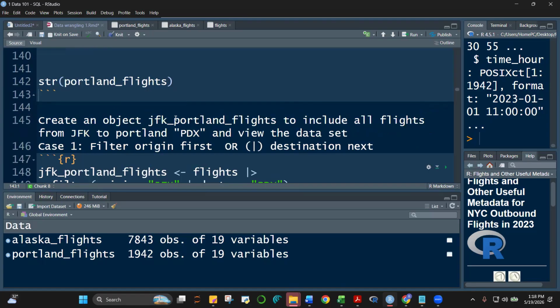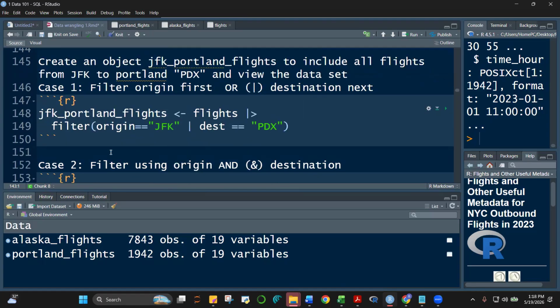Okay, moving on, class. I think we started with this one last time. So here, dalawa na yung gusto natin mangyari sa filter. Here we're asked to create an object called JFK Portland flights to include all flights coming from JFK, so origin is JFK, and then yung destination, PDX.